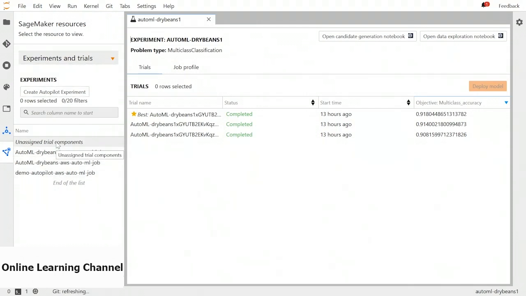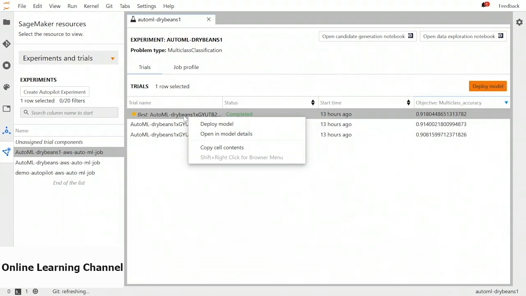Sometimes there are unassigned trial components as well, when you have training jobs and you attach something to it, but you do not add it into an experiment, then it is an unassigned trial component. But we named our job AutoML dry beans 1, so we have this available under the experiments and trials tab. At the right side, we can see there are 3 trials and the best one is the top one.